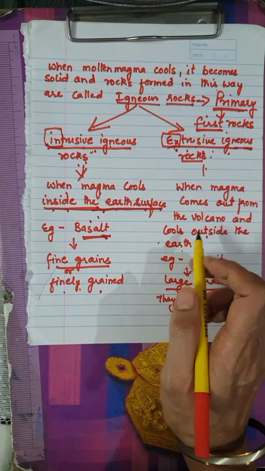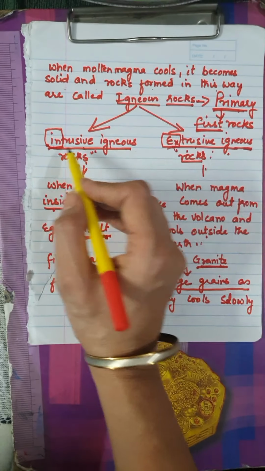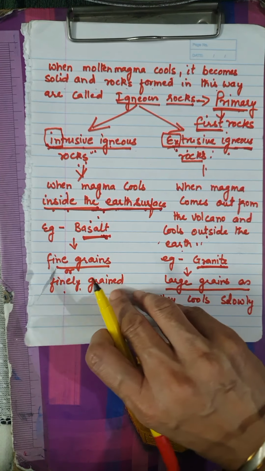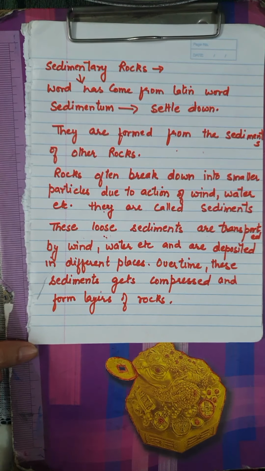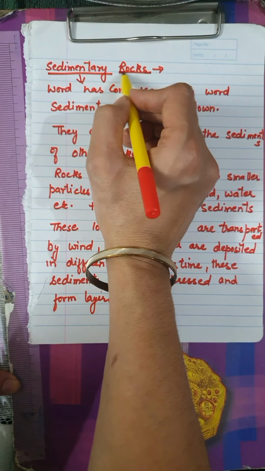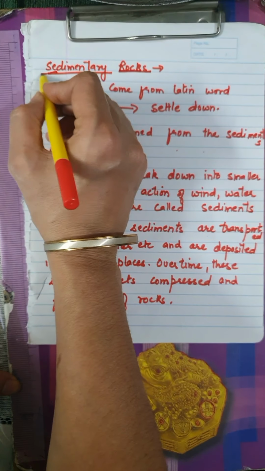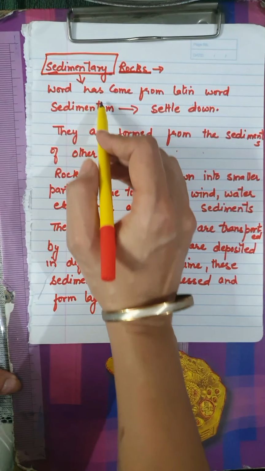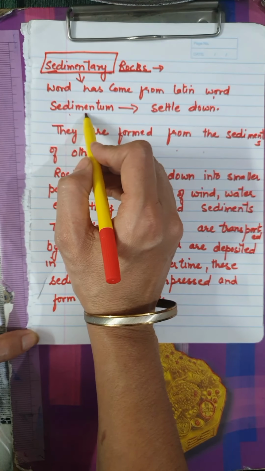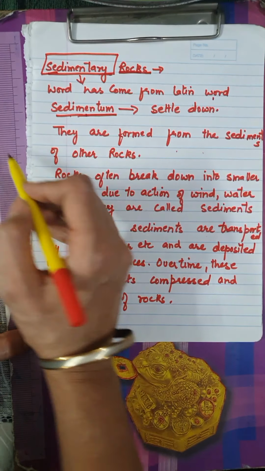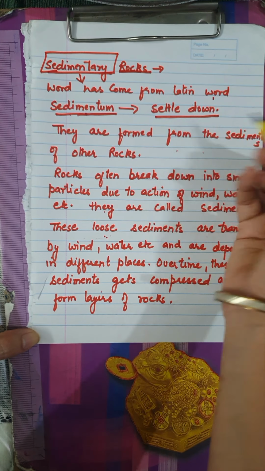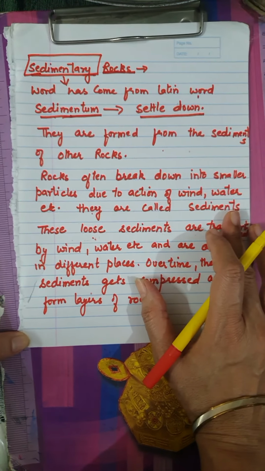So in that question, children, you will explain both types of rocks and you will write one example of both. Then the next type of rocks are sedimentary rocks. Now what are sedimentary rocks? See the word sedimentary. This sedimentary word has also come from the Latin word sedimentum. Now what does this sedimentum mean? Sedimentum means settle down. That means anything which settles down.